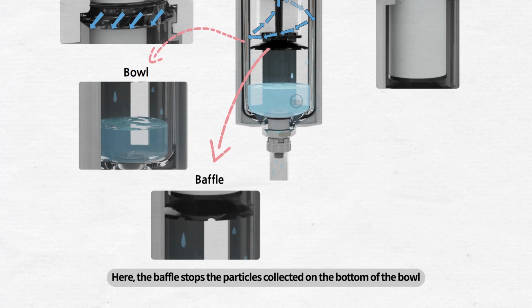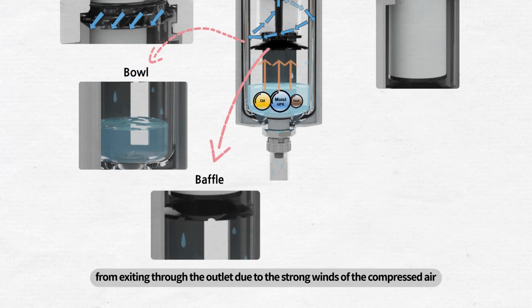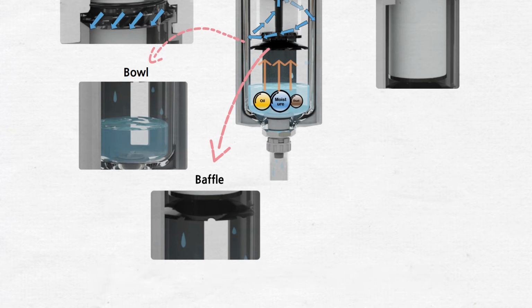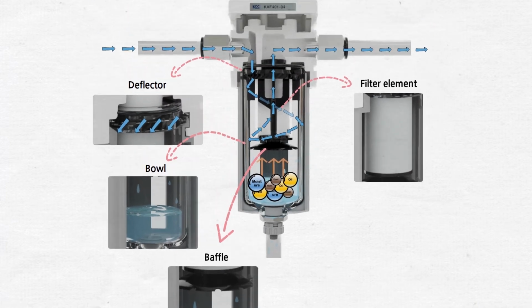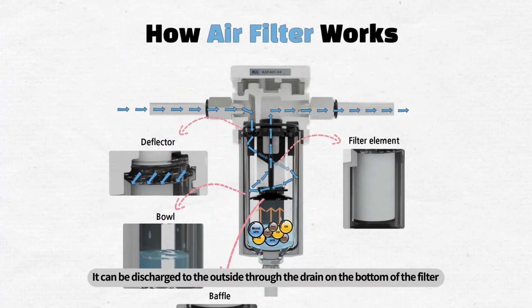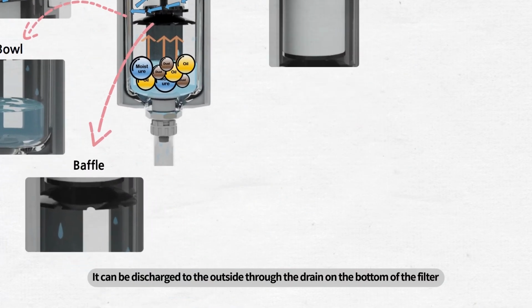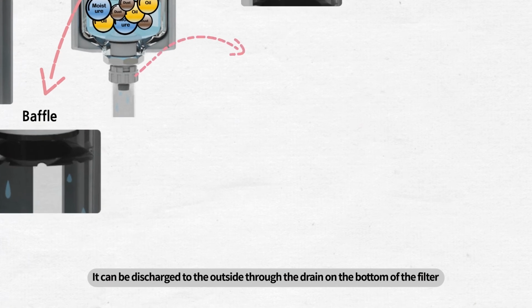Here, the baffle stops the particles collected on the bottom of the bowl from exiting through the outlet due to the strong winds of the compressed air. After filtering several times, particles pile up on the bottom of the bowl. It can be discharged to the outside through the drain on the bottom of the filter.